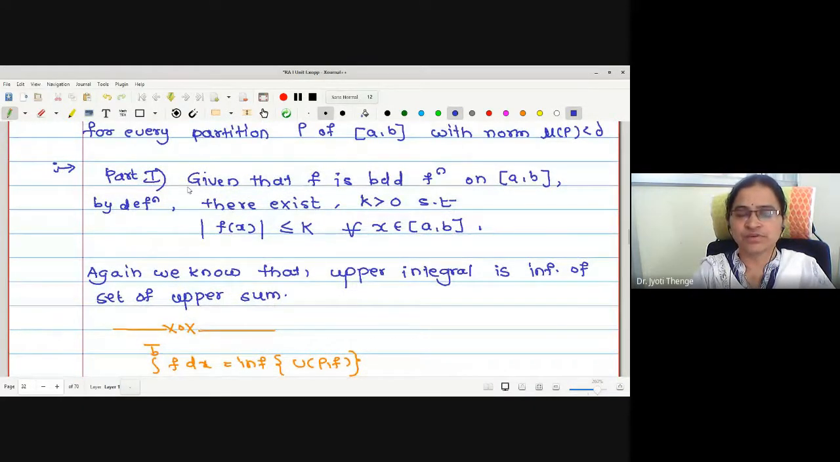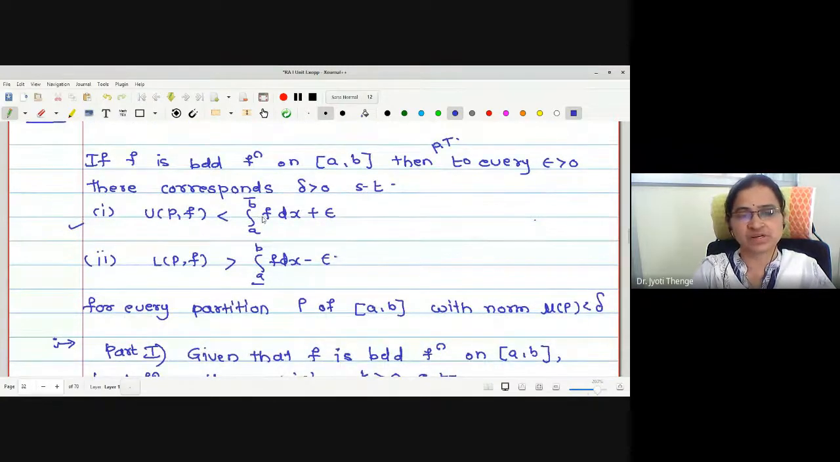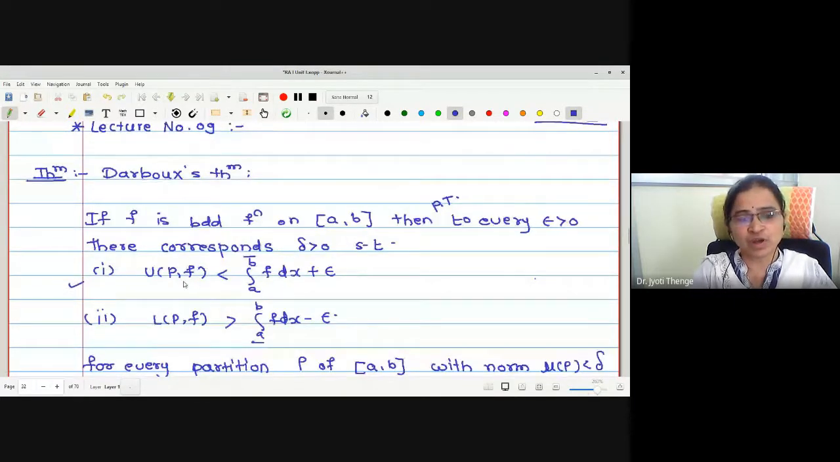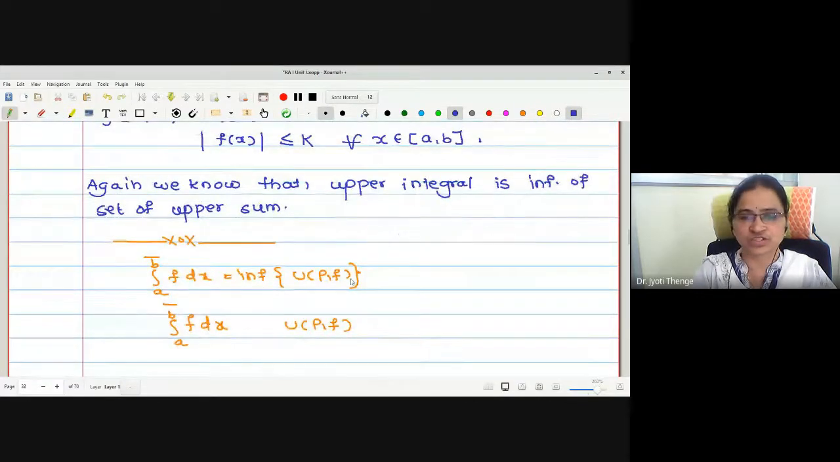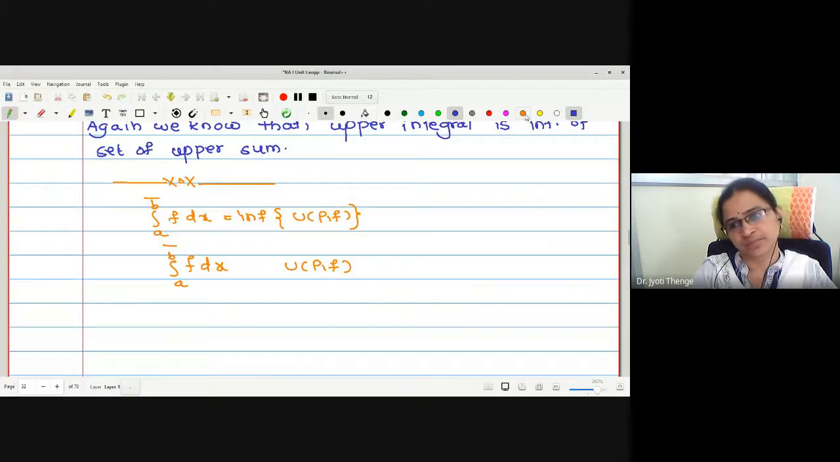Here we will prove the first part of the theorem, that is U(P, f) is strictly less than the upper integral plus epsilon. In order to establish this, it is given that f is a bounded function. Let us assume some positive constant k such that mod of f(x) is less than or equal to k. Now, in order to establish the relation between upper integral and upper sum, what is the relation between upper integral and upper sum?